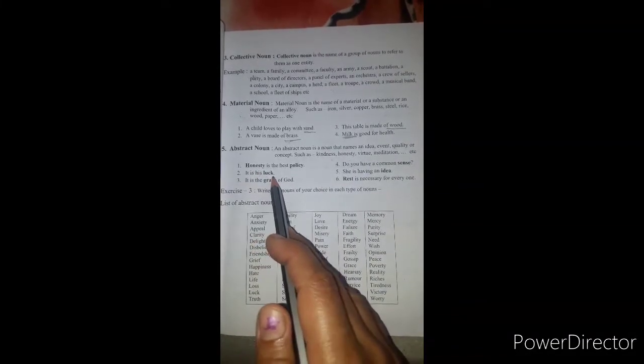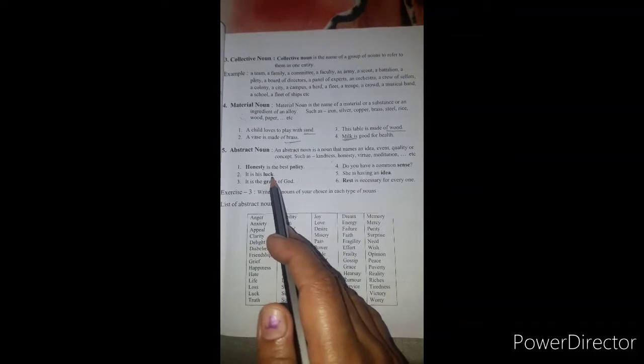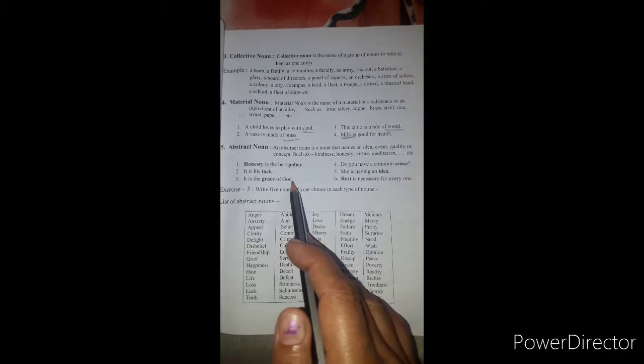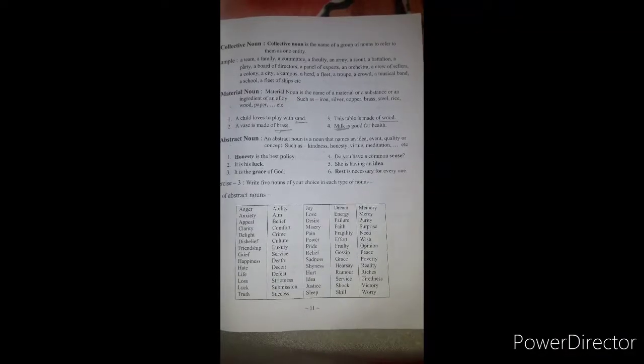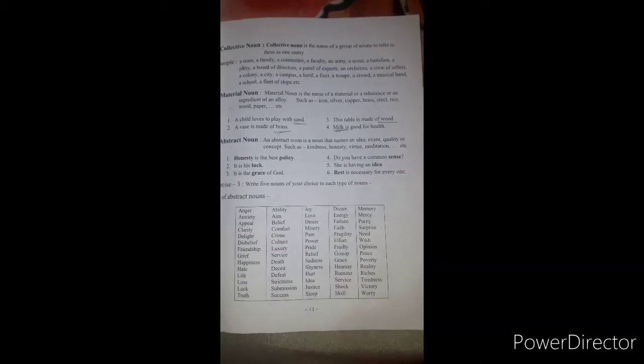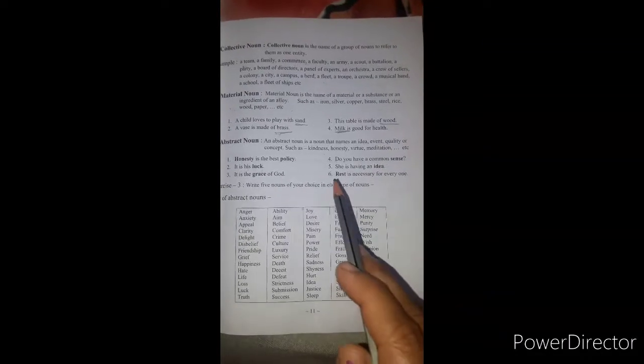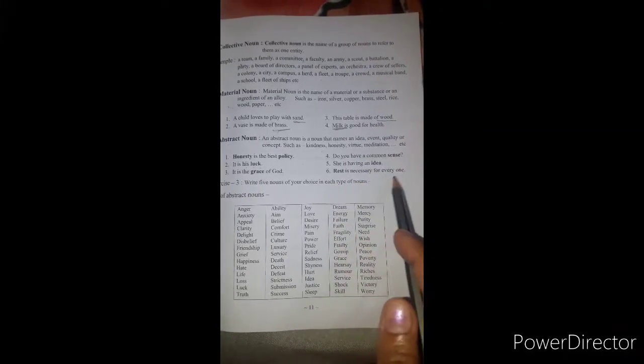It is his luck. Luck is also something abstract. It is a grace of God. Grace of God can also be felt. It cannot be seen. Do you have common sense? Common sense cannot be seen. It can be felt. If a person is intelligent, it means that person has common sense. She is having an idea. Idea is also something abstract. Rest is necessary for everyone. Rest is again an abstract noun.